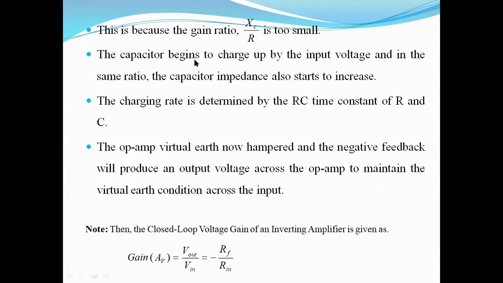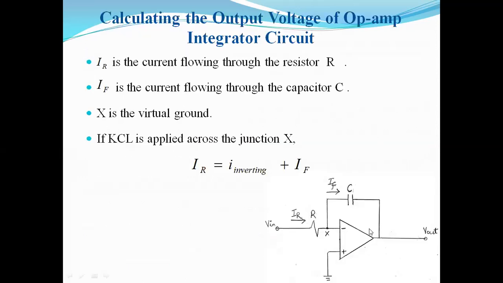The capacitor begins to charge up by the input voltage, and in the same ratio, the capacitor impedance also starts to increase. This charging rate is determined by the RC time constant of R and C. The virtual earth is now hampered, and the negative feedback produces an output voltage across the op-amp to maintain the virtual earth condition across the input. Let us see now, how do we calculate the output voltage of the op-amp?